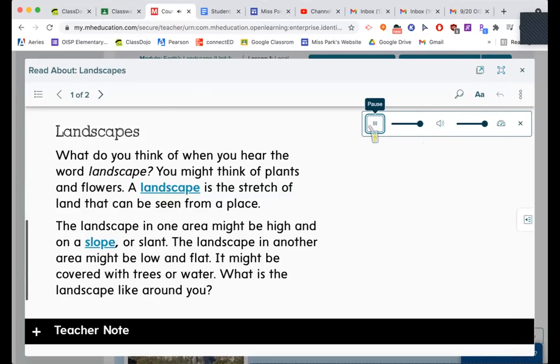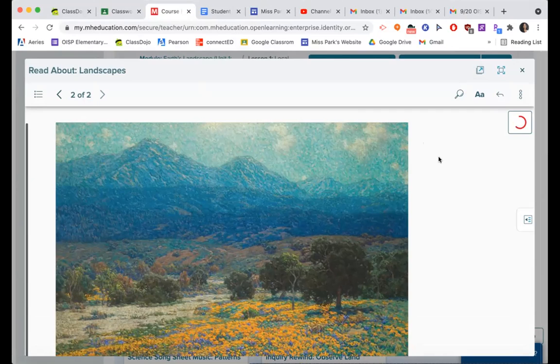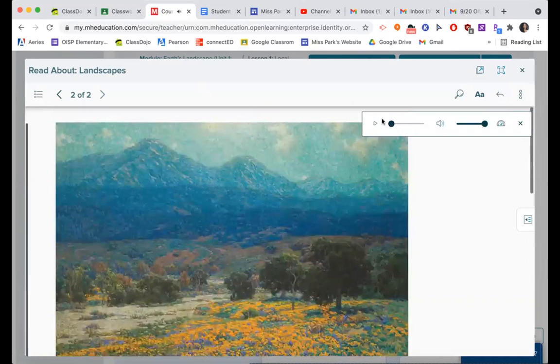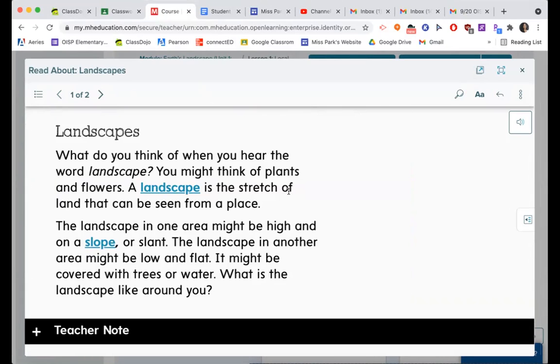What is the landscape like around you? Teacher note. Whoopsies. Okay, let me read that again.